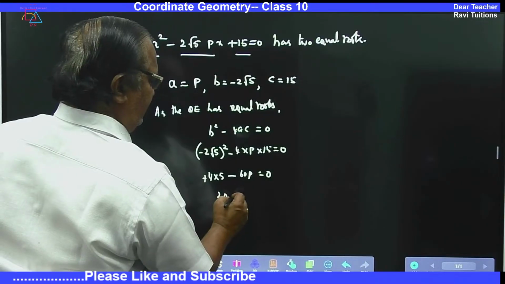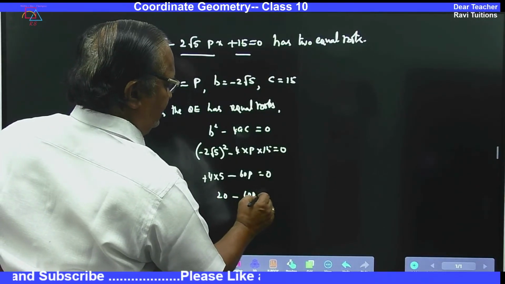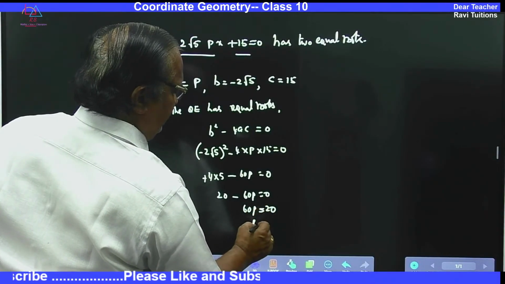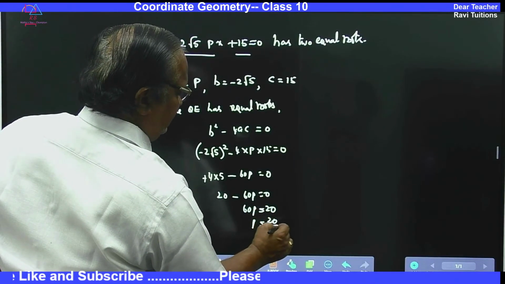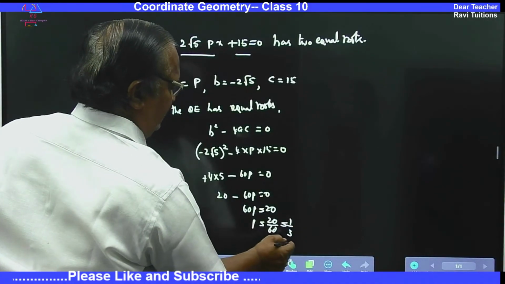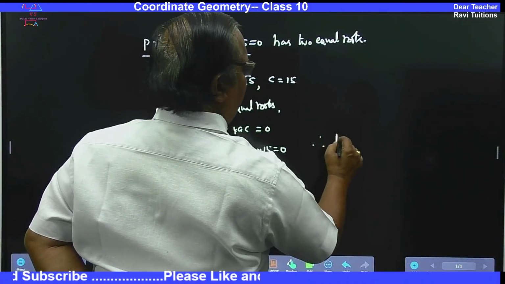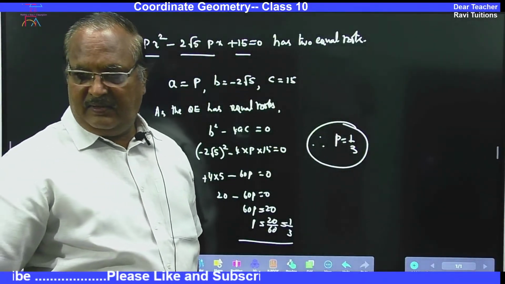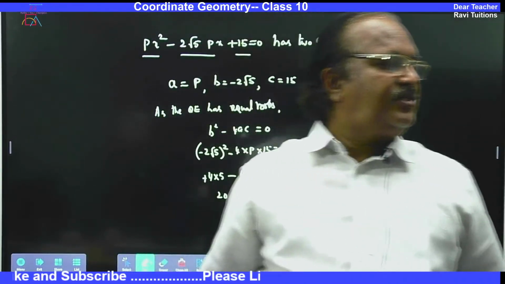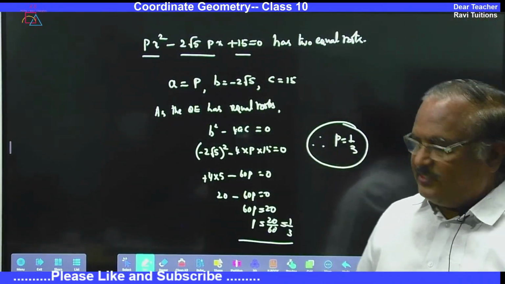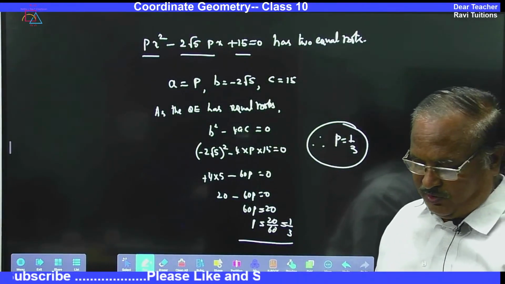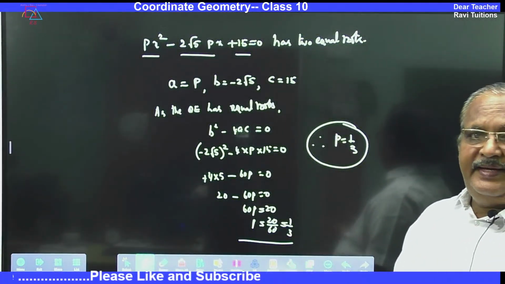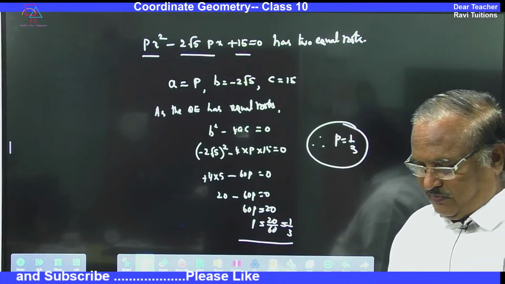So 20 minus 60p is equal to 0. So 60p is equal to 20 and p is equal to 20 by 60, 1 by 3. Therefore, p is equal to 1 by 3. If the question is not in the standard form, you can put it in the standard form and do it. This type of question you may get in 2 marks or MCQ also.